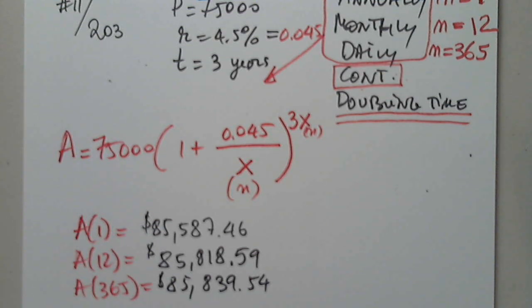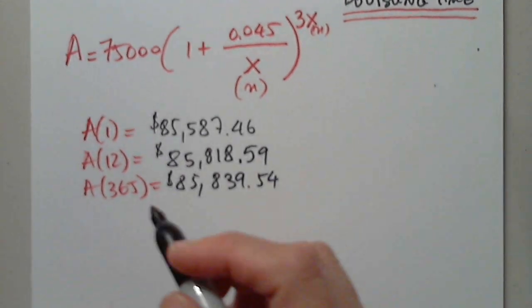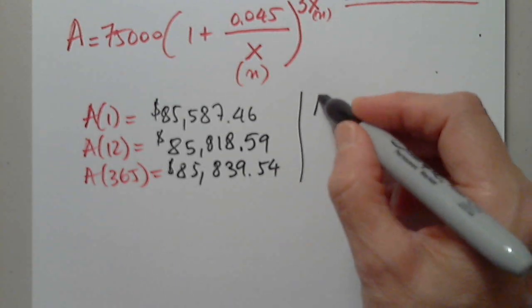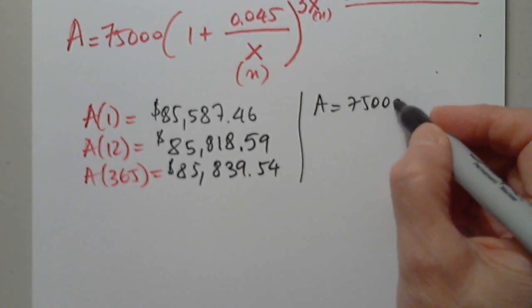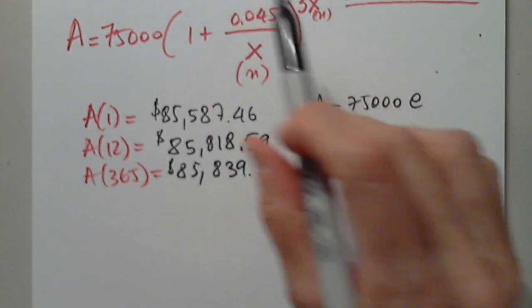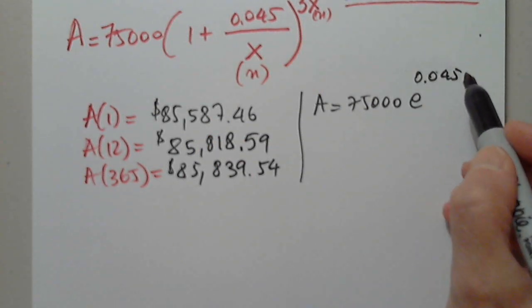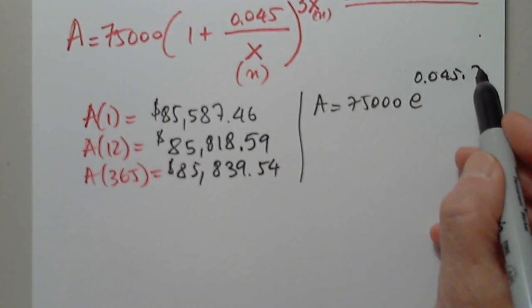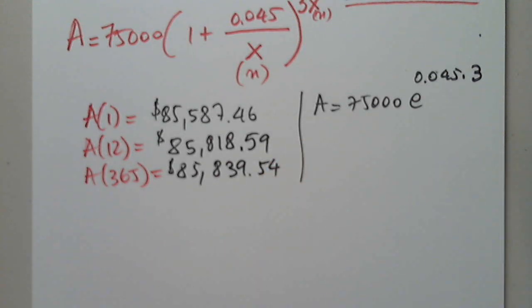Well, when it comes to one calculation for the continuous, I can just simply write A equals 75,000 times E to the R, which is 0.045, times T, which is 3. This is one calculation. Since it's only one, I can do this.